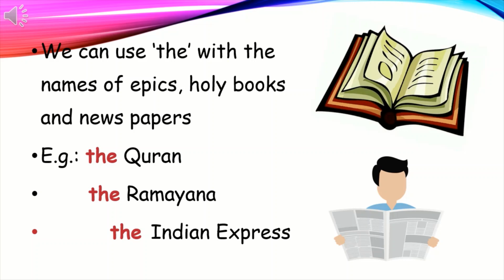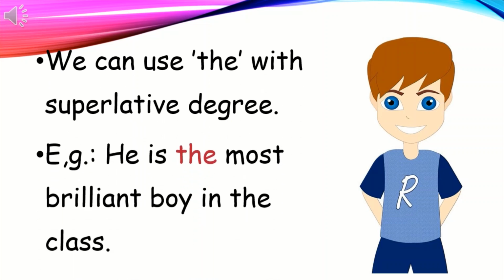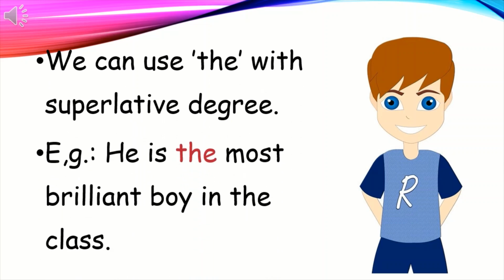Quran is a holy book. Next usage, we can use the with superlative degree. For example, he is the most brilliant boy in the class. Here, the is used with most brilliant boy because it's a superlative degree.